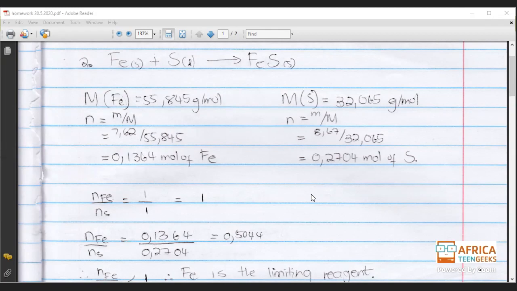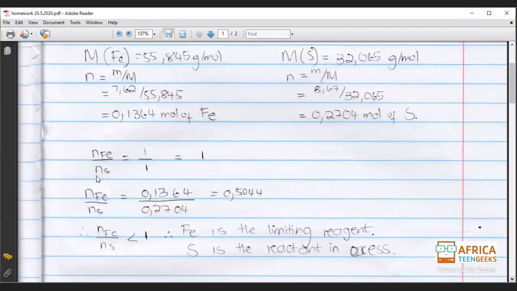Okay, so let's continue. Now that we know what our limiting reagent is, because here we divided the two and it was 0.5. So what did it give us? It gave us an amount that is less than 1. So what does that mean? It means that our limiting reagent is Fe.